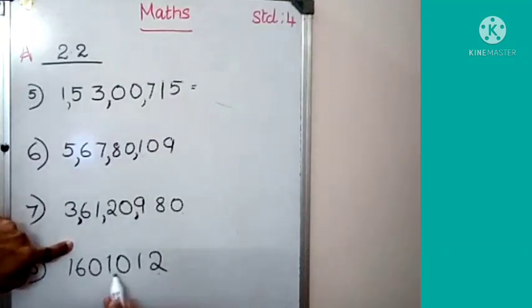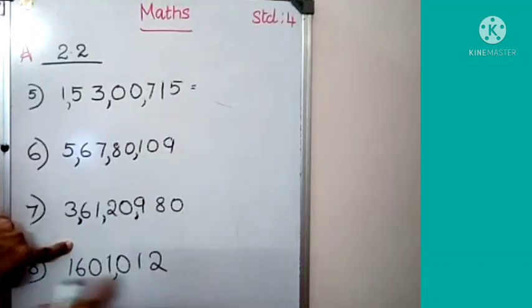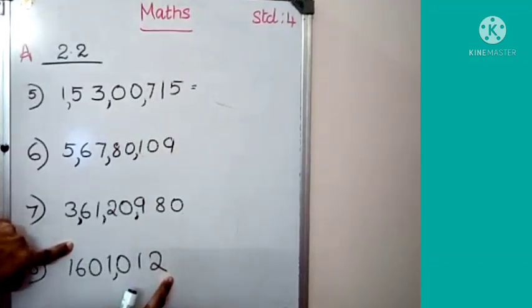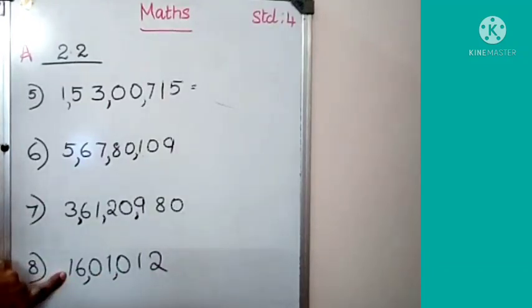1, 2, 3, 4, 5, 6, 7. Only 7 digits. How will you mark the comma? From this position, you have to count 3 digits. 1, 2, 3. Put a comma. Not from here, from here. From the left, you have to put a comma. 1, 2, 3, a comma. Then count 2 numbers. 1, 2. Again put a comma. 1, 2. So there are no more numbers, so we stopped here.